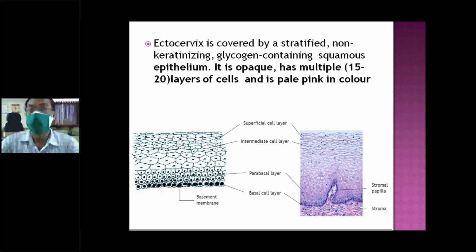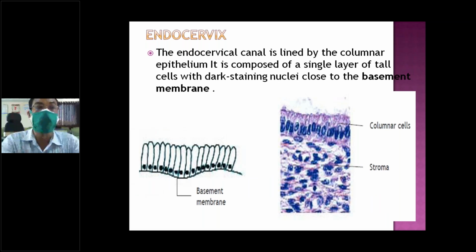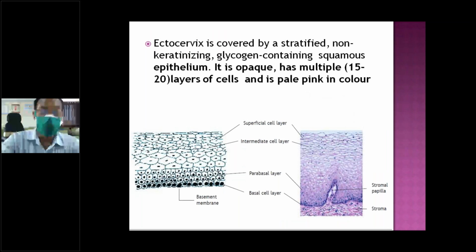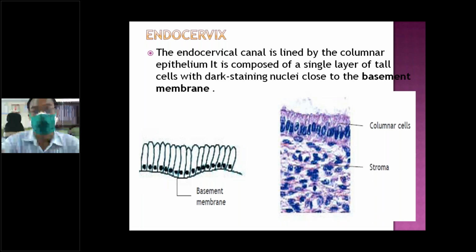So in low power vision, you can see that is a stromal area. This is papillary. All of this is the epithelium layer. Here I told you that is columnar cell, endocervix, ectocervix. The previous one was ectocervix, this one is endocervix.